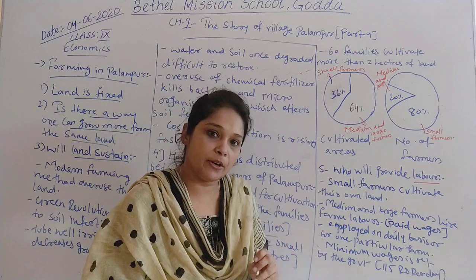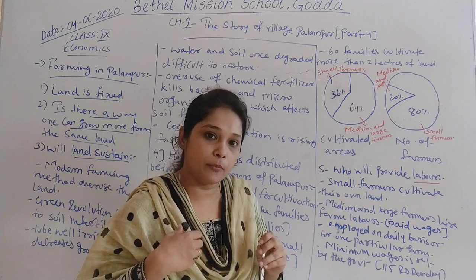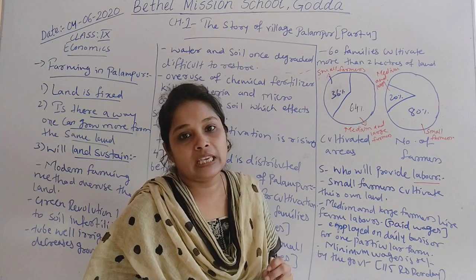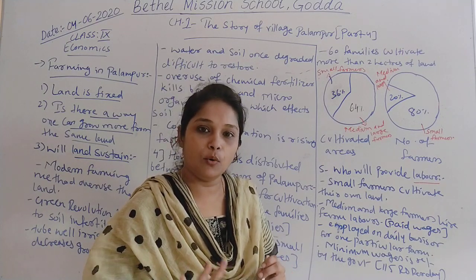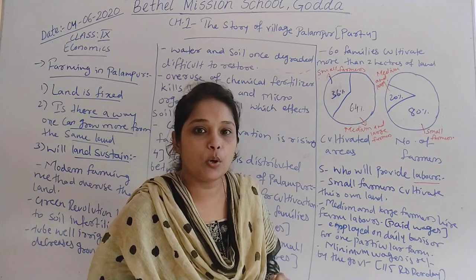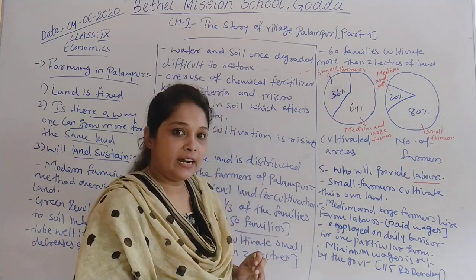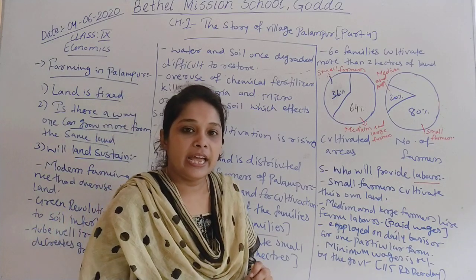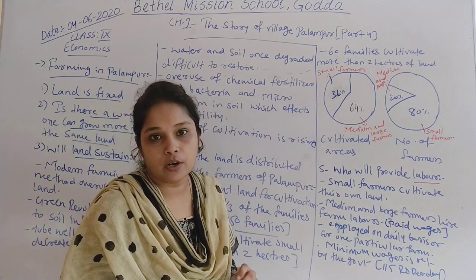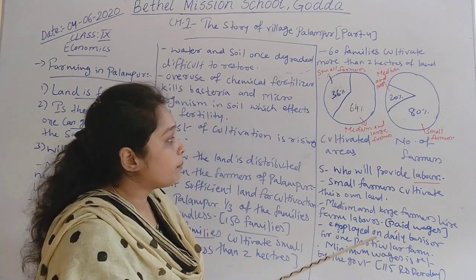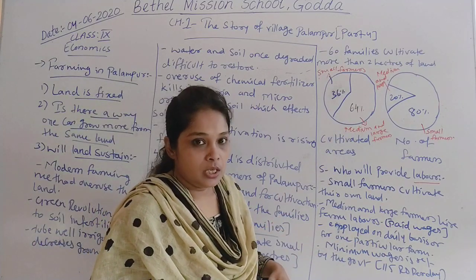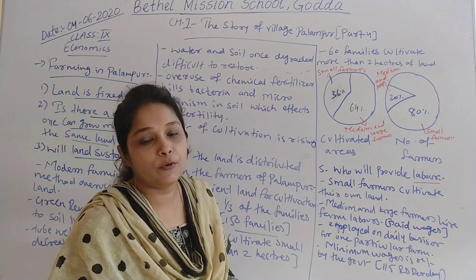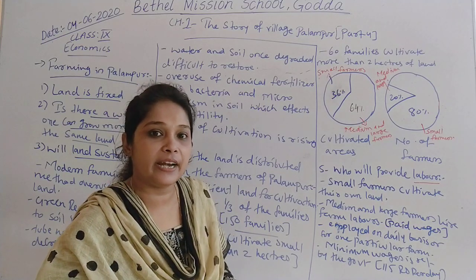That means they are cultivating their own land. So they are the labor for their land, they are the entrepreneur for the land, and the land is owned by them only. So you can say that land, labor and capital are all of the farmer only, because the farmer has a small land which they cultivate on their own. They don't need to hire any other farmer for their lands. But medium and large farmers have 64% of the land, but they don't have the capacity to cultivate that land on their own.